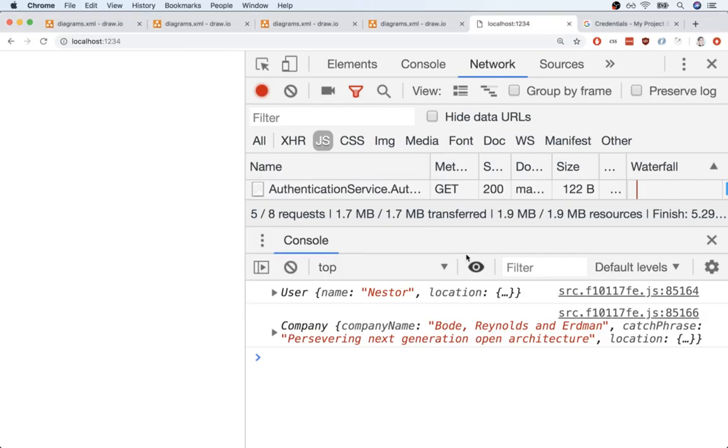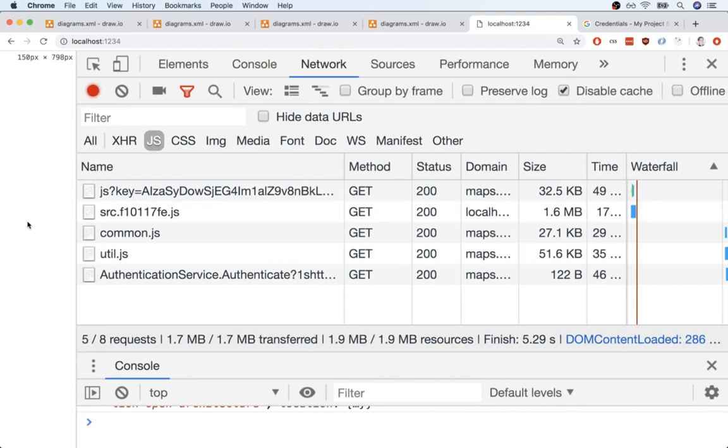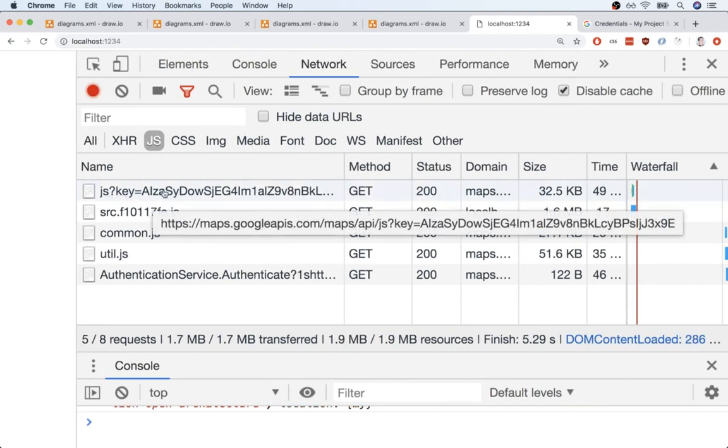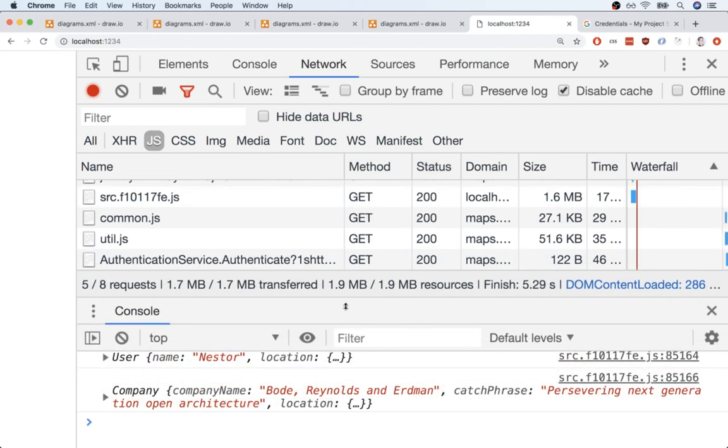To make sure that everything works, we can open up the network tab inside of the Chrome console. We can click on JS right here, and then you should see one of the requests inside of here that says js?key. And then all we're really looking for is a status of 200 on there. And that's it. Okay, so now we've got Google Maps support added in. Let's take a quick pause right here, and we're going to figure out how to generate a map in the next section.